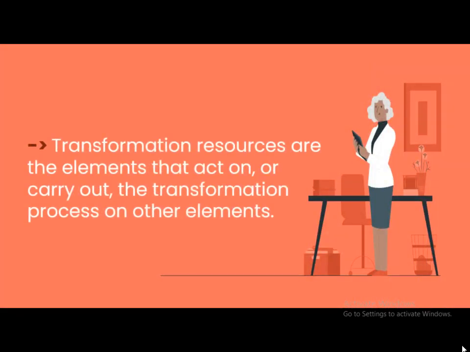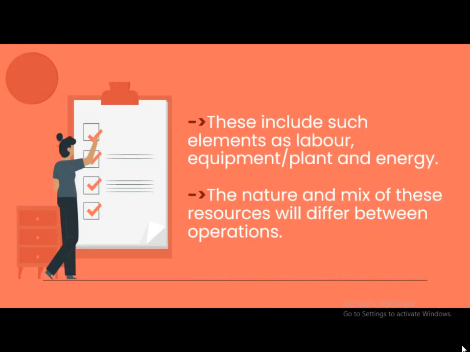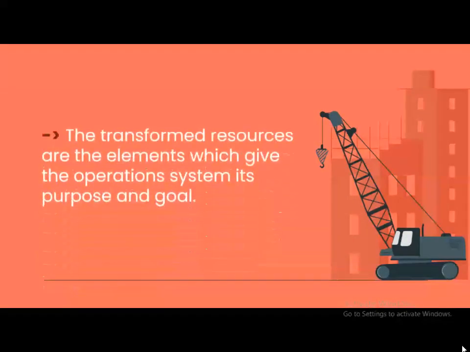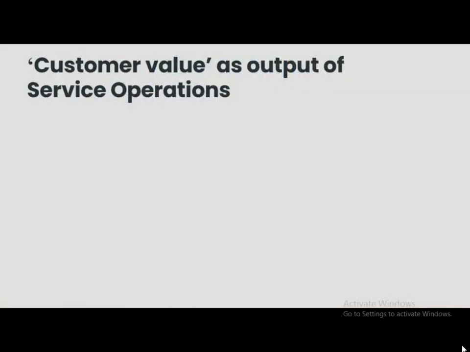Transformation resources are the elements that act on or carry out the transformation process on the other elements. This includes elements such as labor, equipment, plant, and energy. The nature and mix of these resources will differ between the operations. The transforming resources are the elements which give the operations system its purpose and goal.